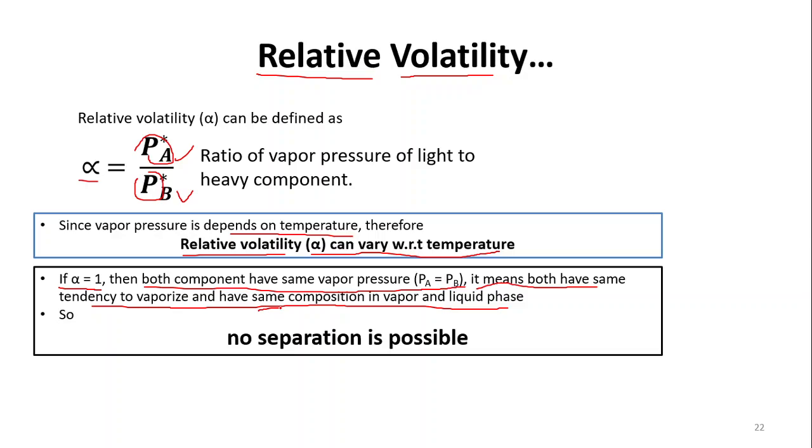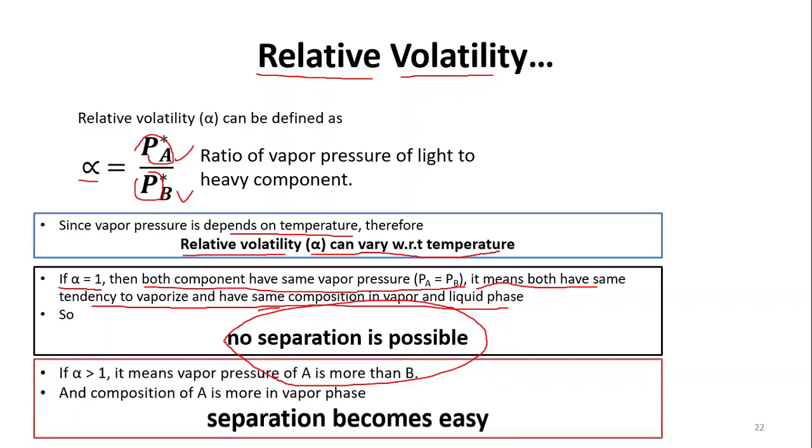So that is basically the meaning of alpha equal to 1, and if that is happening, it means that no separation is possible. You cannot separate the material if the relative volatility is 1, because with the help of vaporization, both components are present in the same amount, either in the liquid phase or in the vapor phase.